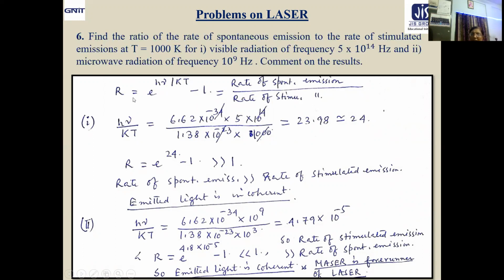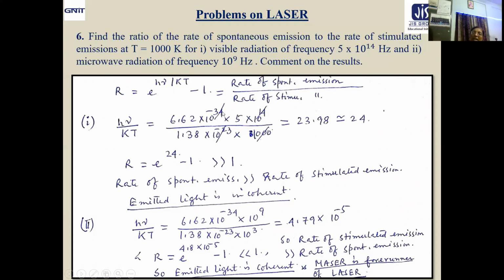After that, we can get the value of R. Now, what about h nu by kT for the visible radiation of frequency 5 into 10 to the power 14 Hertz? So, h value you know. Now, nu equal to 5 into 10 to the power 14. K value you know. Now, what about capital T? Capital T is 10 cube Kelvin. That is 1000 Kelvin. Okay.